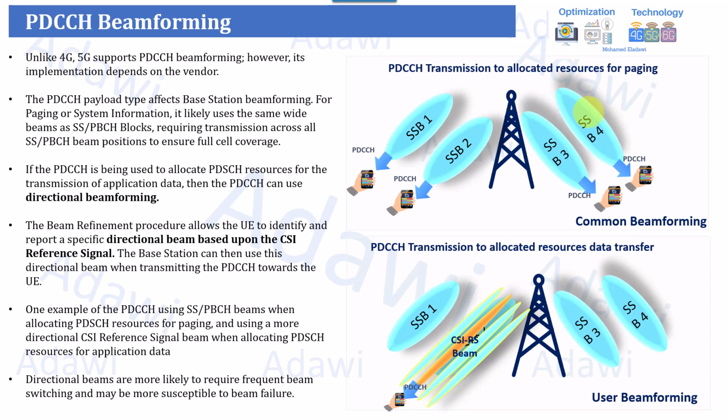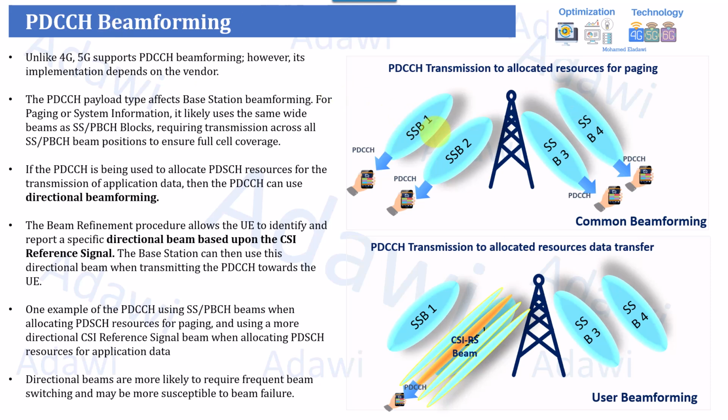For example, you want to use it for paging or system information. So in this case, it's more recommended to use the wider one, because allowing narrower beams for the physical downlink control channel can be more susceptible or prone to beam failure because of the multiple switching. You have multiple switching of the beams.